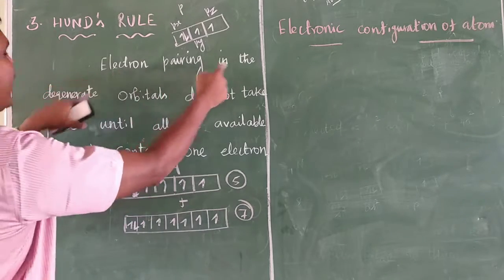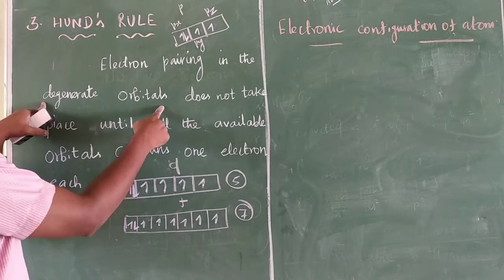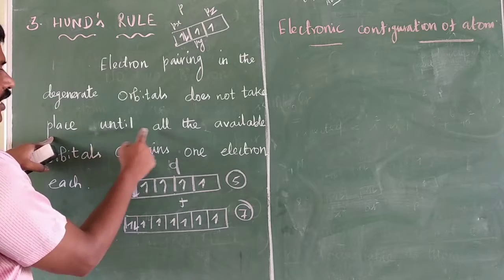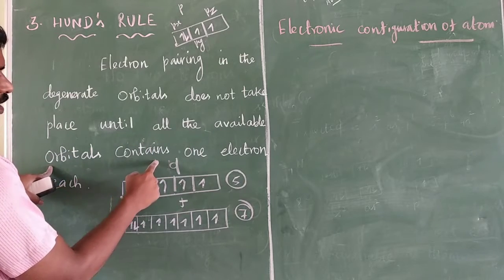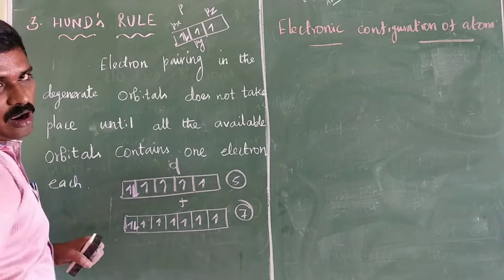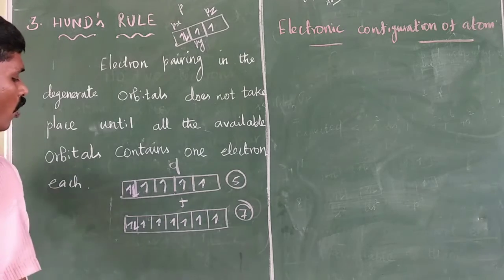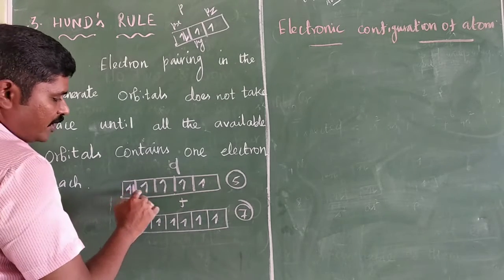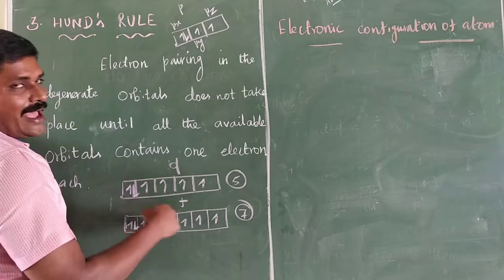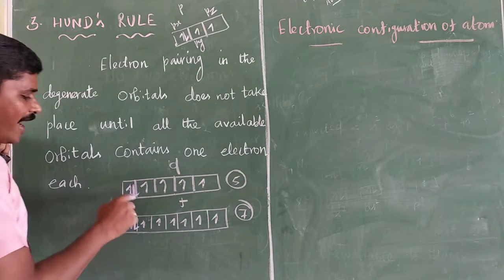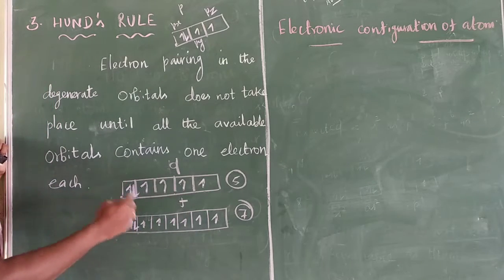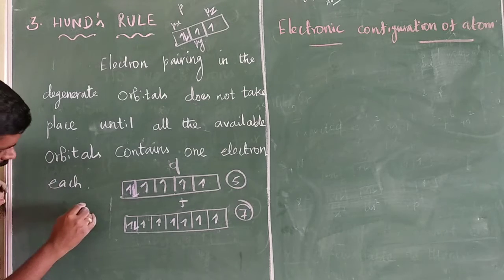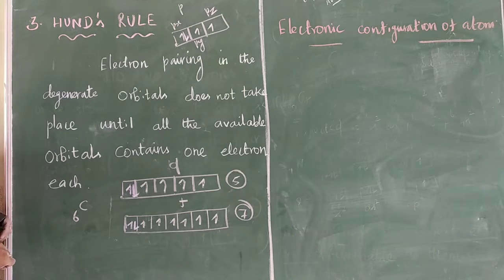The electron pairing in the degenerate orbitals does not take place until all the available orbitals contain one electron. Are you right? So first completely fill one electron in each, then pair up, to avoid electron-electron repulsion. For example, carbon 6.